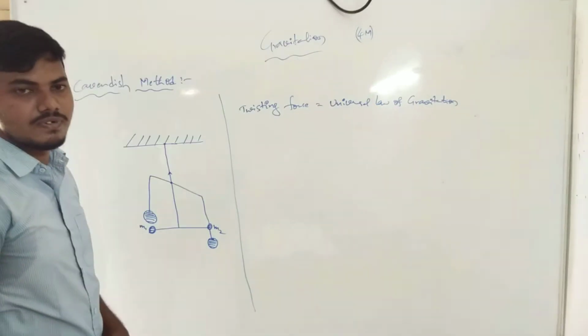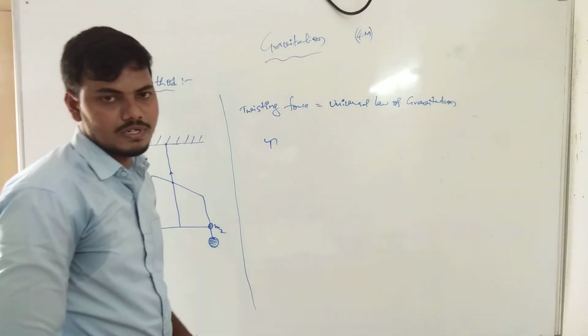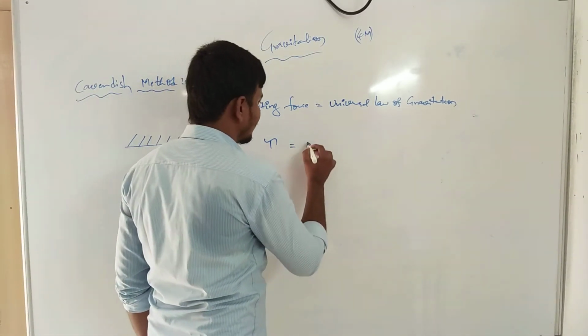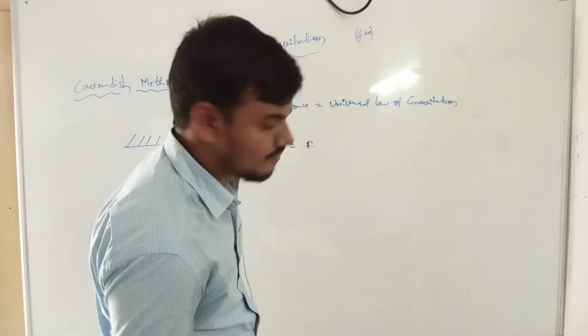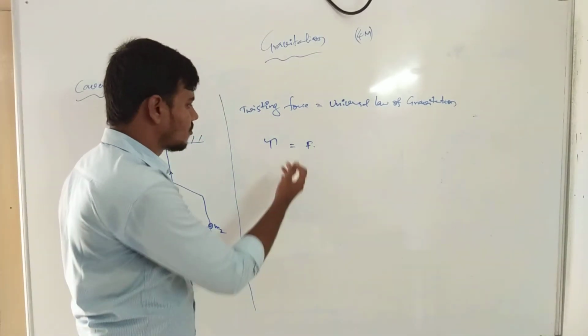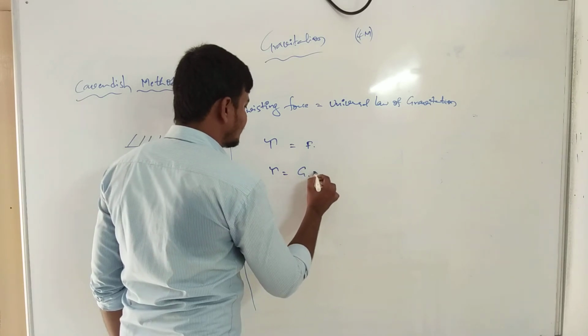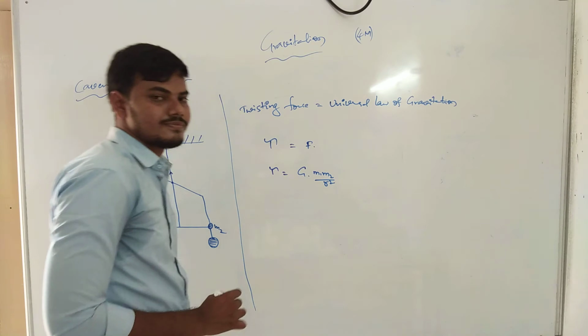The twisting force is the torque, tau. Torque tau is equal to force F, and the force from the universal law of gravitation is G M1 M2 by R square.